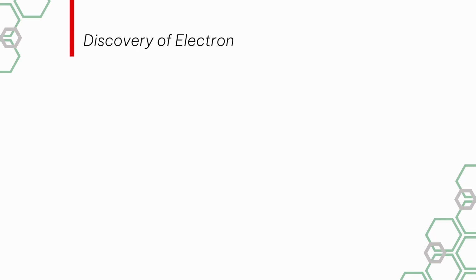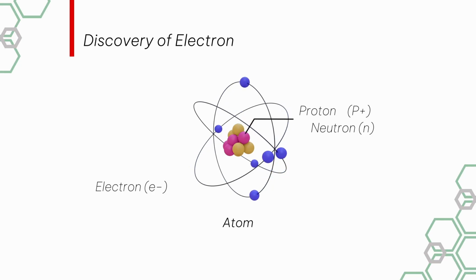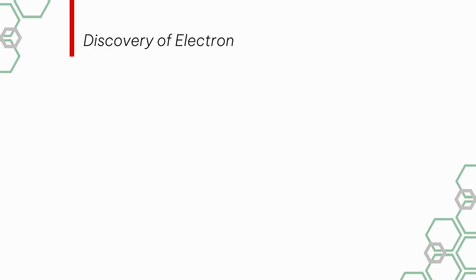Discovery of electron. Before the discovery of electron, we will understand the basic structure of atom. Atom is made of electron, proton and neutron. In these, proton and neutrons are located at the center of the atom, and electrons are present at some distance around these two. Now let's move towards the discovery of electron.